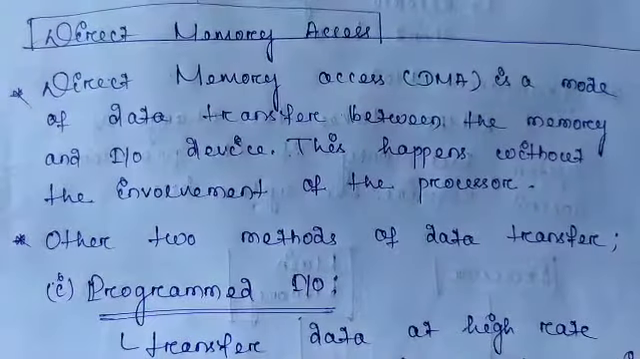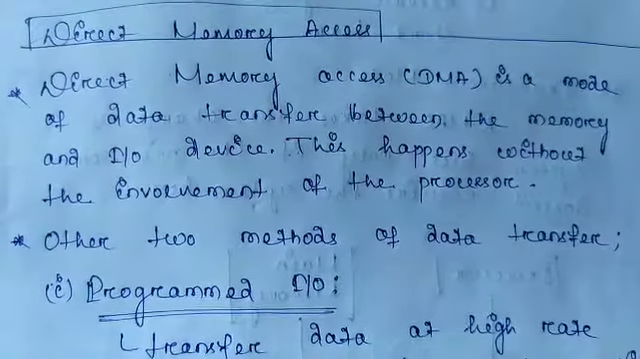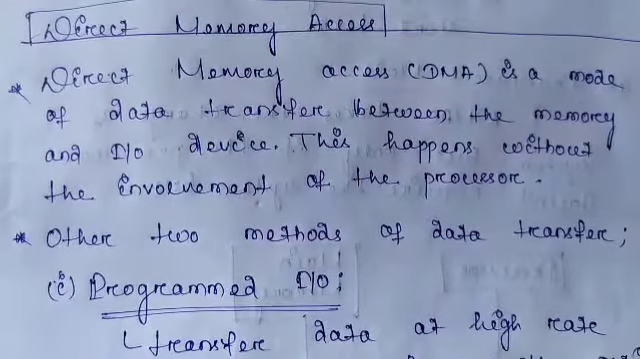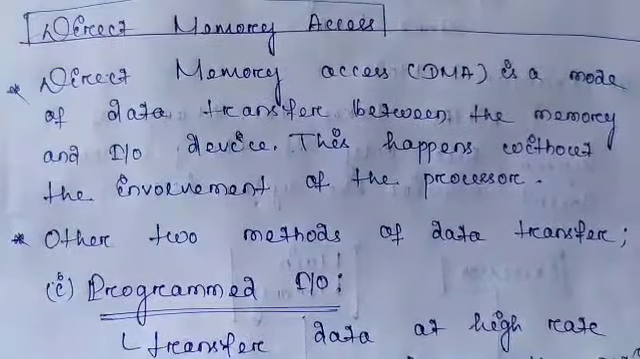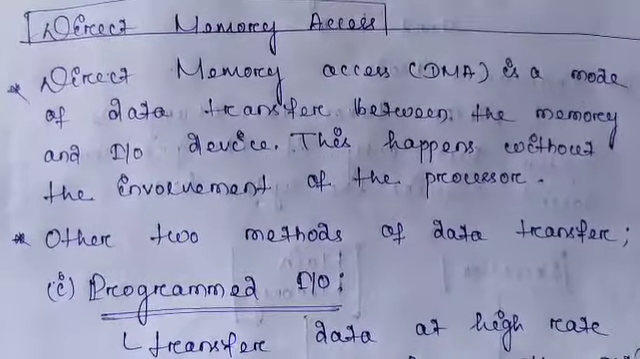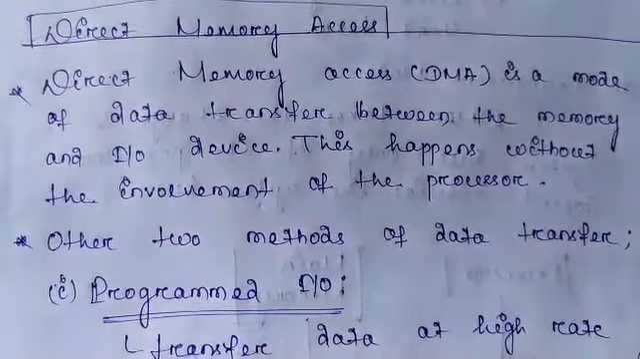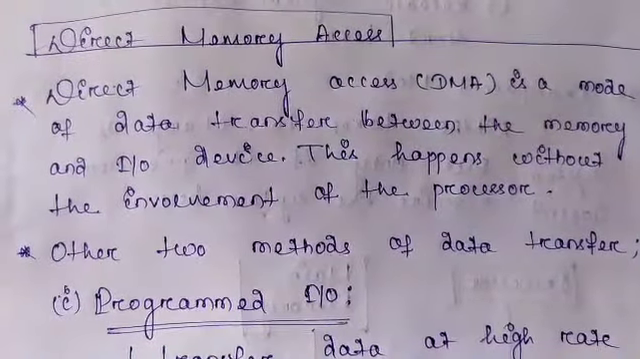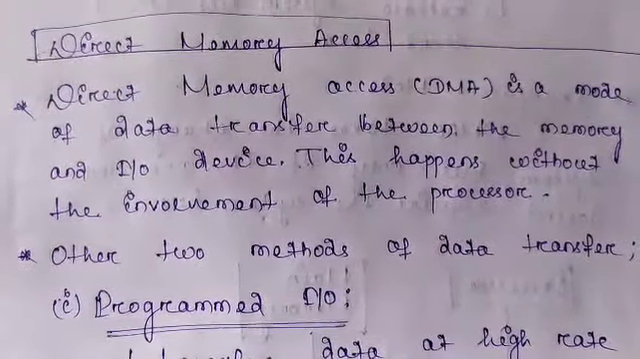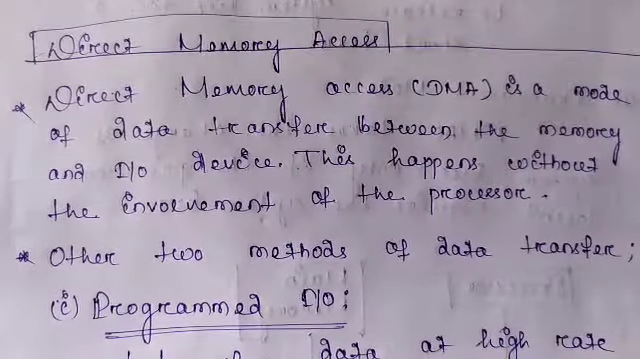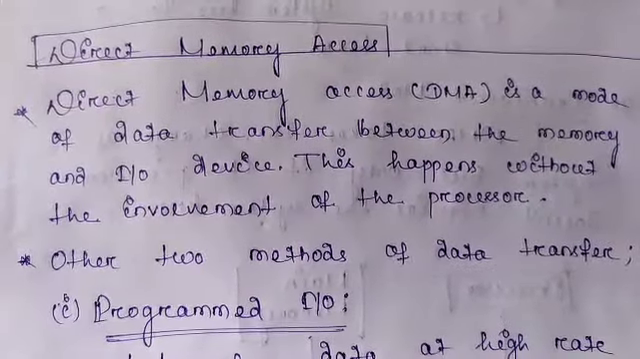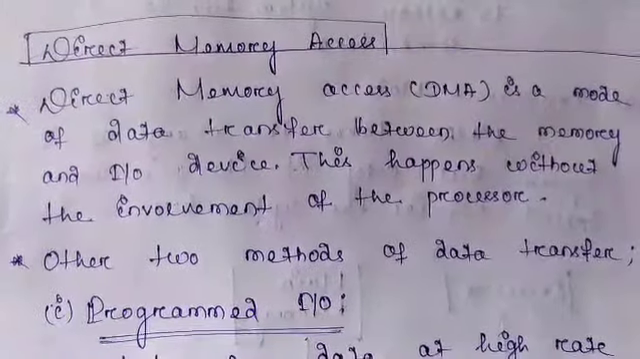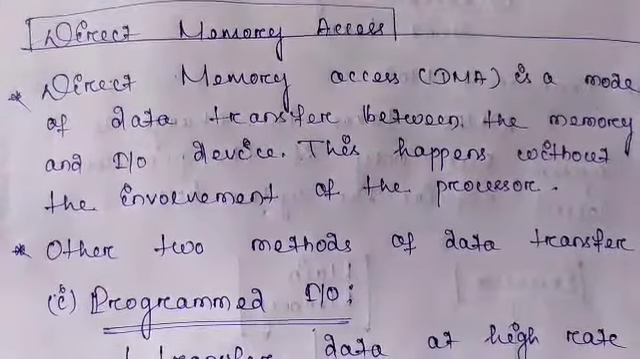As the name suggests, direct memory access means the data transfer between the memory and I/O devices takes place without the interruption of the processor, or without the involvement of the processor. That means without including the processor, an I/O device can get some data from the memory or can store some data to the memory.